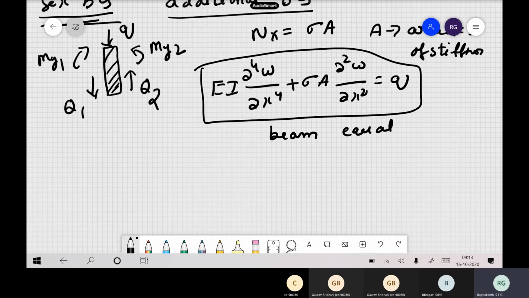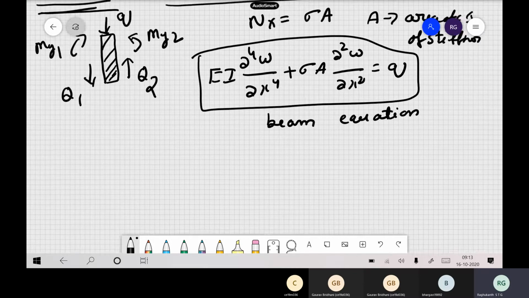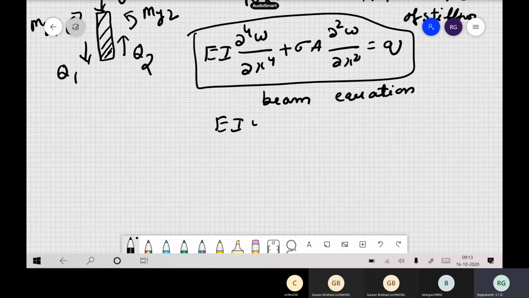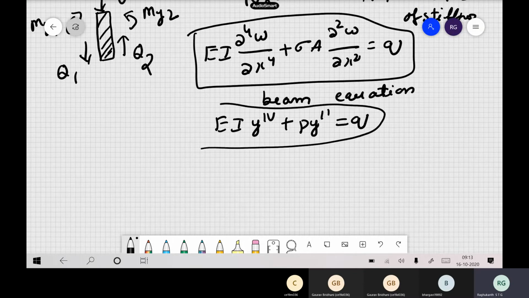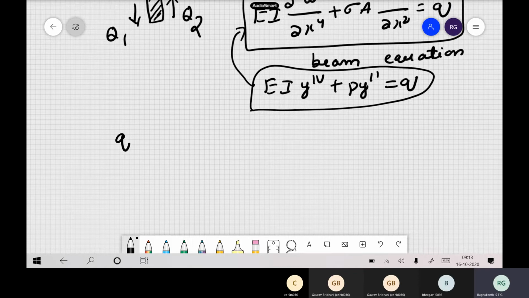This equation is same as for buckling of columns, which we already wrote previously, that is EI, the fourth derivative, plus P into the second derivative is equal to Q. So using this equation, this is the equation of equilibrium for the stiffener. Now this is small q, a load which comes from q1 minus q2, the shear force coming from this side and the shear force coming from the second plate.